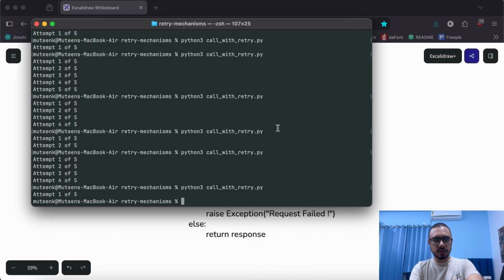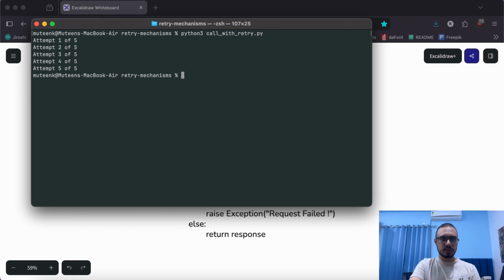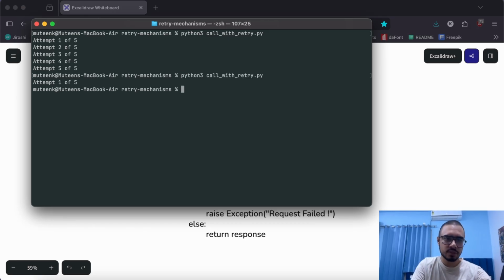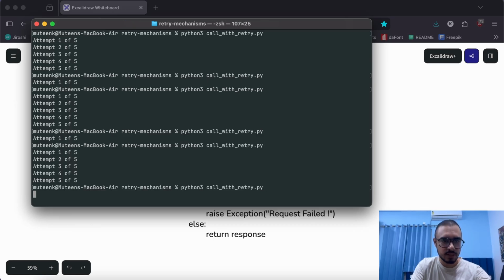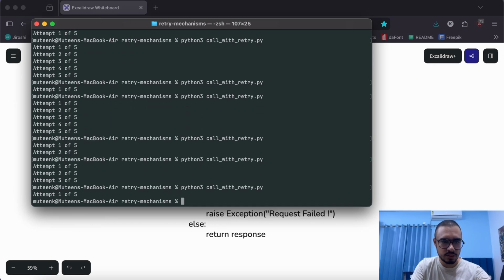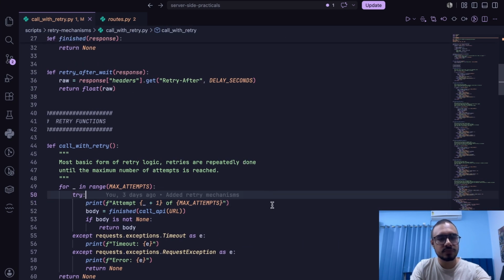Now let's head on to terminal and I'll just clear it, and yeah, let's try it again. So as you can see, when I hit the corporate retry script, it took 5 attempts to get success. If I try again, this time it worked in just the first attempt. Again it took 5, this time again 1, 5, 2, 3, 1. Okay, so this is working. That's the point. So it is not waiting, it is directly trying again and again until either the attempts are over or the request is successful.